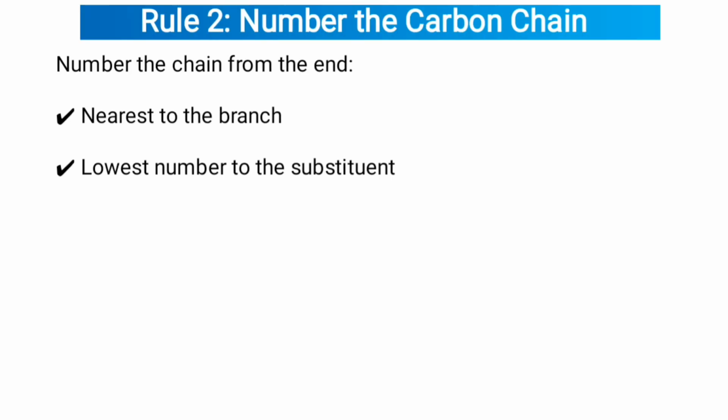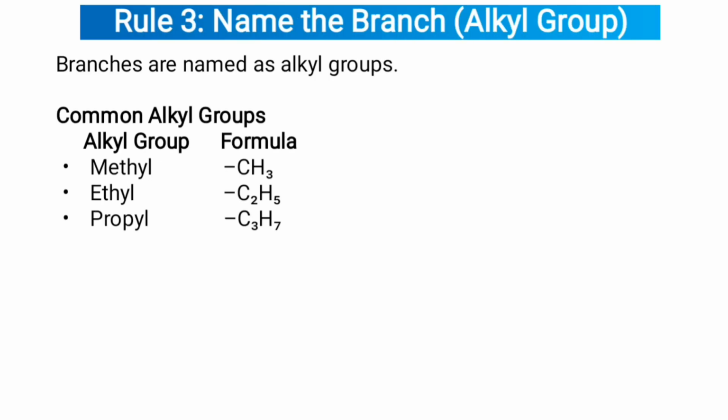Rule 2: number the carbon chain. Number the chain from the end nearest to the branch, giving the lowest number to the substituent. Rule 3: name the branch as an alkyl group. Branches are named as alkyl groups.